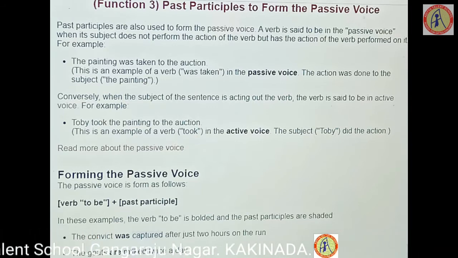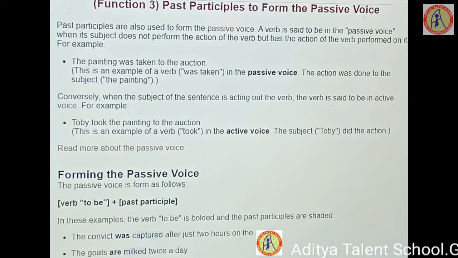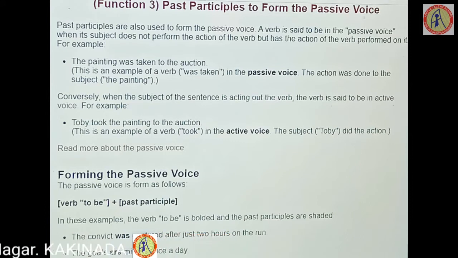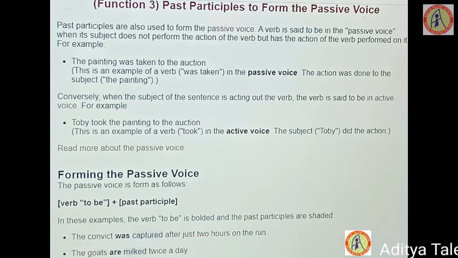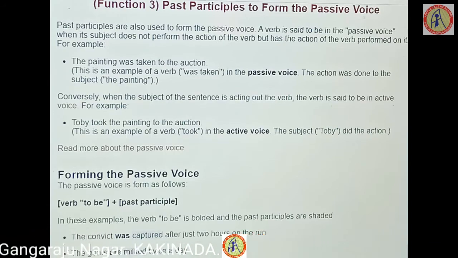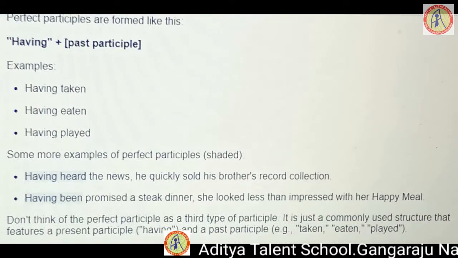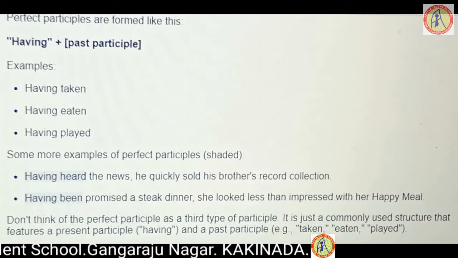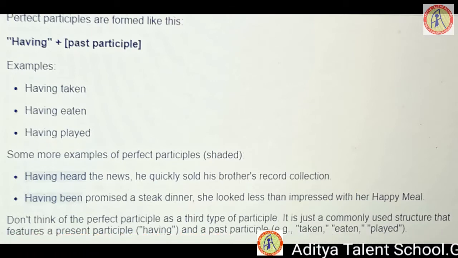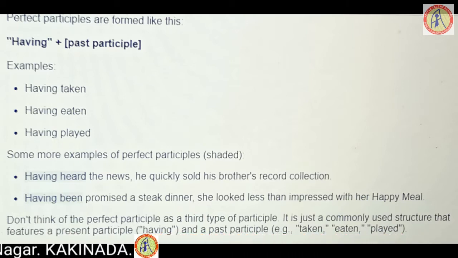Now, for example, if I give you the sentence, I heard the news, he quickly sold his brother's record collection. So, who heard the news? The person. He heard the news. The verb given is heard. Change it into perfect participle. What is the structure of perfect? Having plus V3. Now come on, change it into having plus V3. Having heard the news, he quickly sold his brother's record collection. Clear? In this way, we should create the perfect participle.